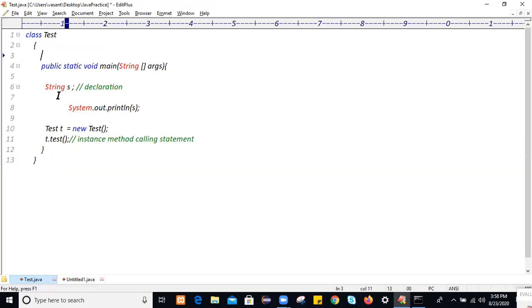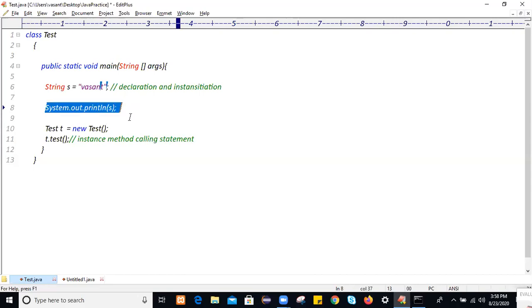Now one more rule is there. If you created a local variable, and when you declare it you immediately initialize it, then that is called declaration as well as instantiation. We declare it and instantiate it.